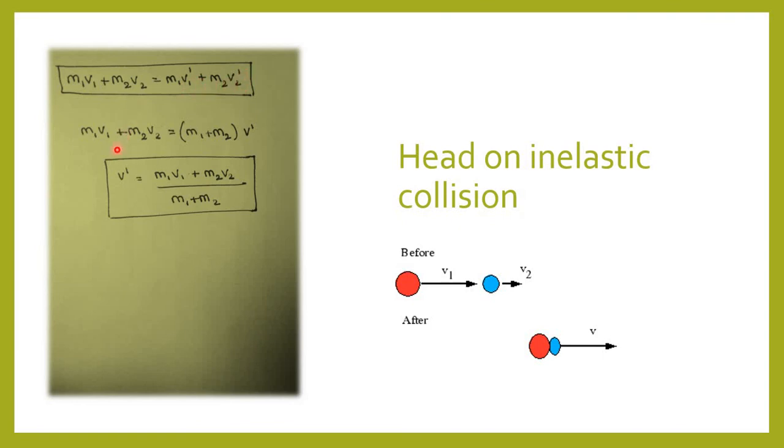From this we get: the collision is said to be perfectly inelastic if both the particles stick together just like this after collision and move with the same velocity v, or say v dash, as shown in this figure. So now we get m1 v1 plus m2 v2 equals m1 plus m2 times v dash. So v dash is the final velocity of both the particles. v dash equals m1 v1 plus m2 v2 by m1 plus m2.